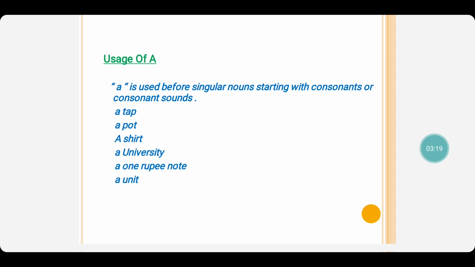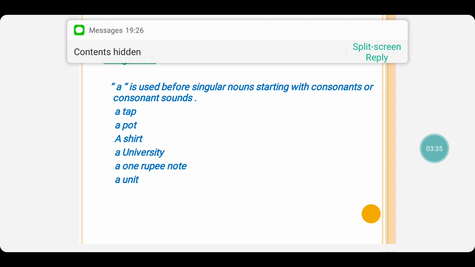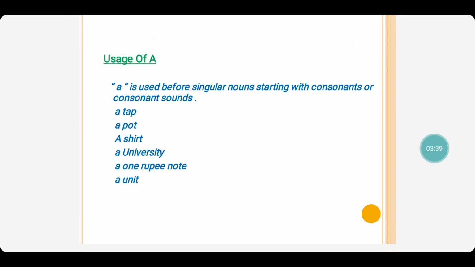A one rupee note, though the first letter O is a vowel, it is pronounced as "one", with a W sound. W is a consonant, so we use the article a one rupee note. Next, a unit. Here also unit uses the consonant sound ya, Y. So we use the article a unit.